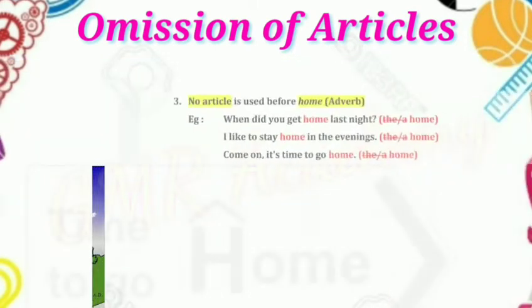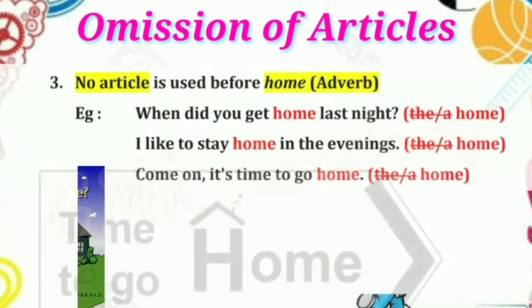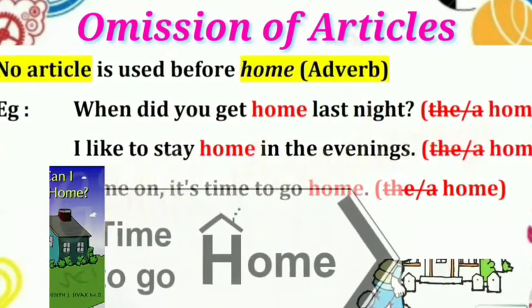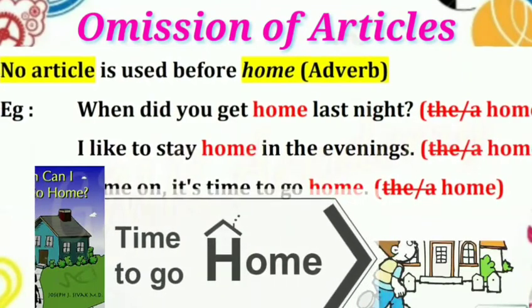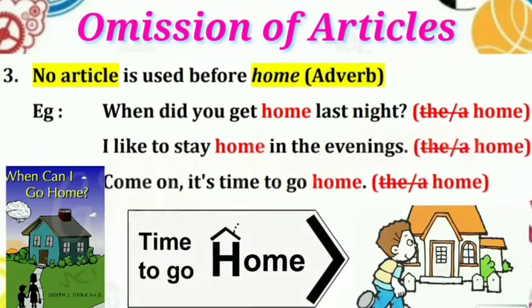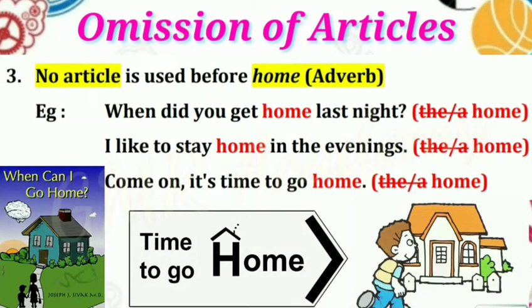Number 3. No article is used before home. Here, home is an adverb. Examples: when did you get home last night? Don't use the home or a home. Get is a verb, home is an adverb. I like to stay home in the evenings. Don't use the home or a home. Stay is a verb, home is an adverb. Come on, it's time to go home. Don't use the home or a home.